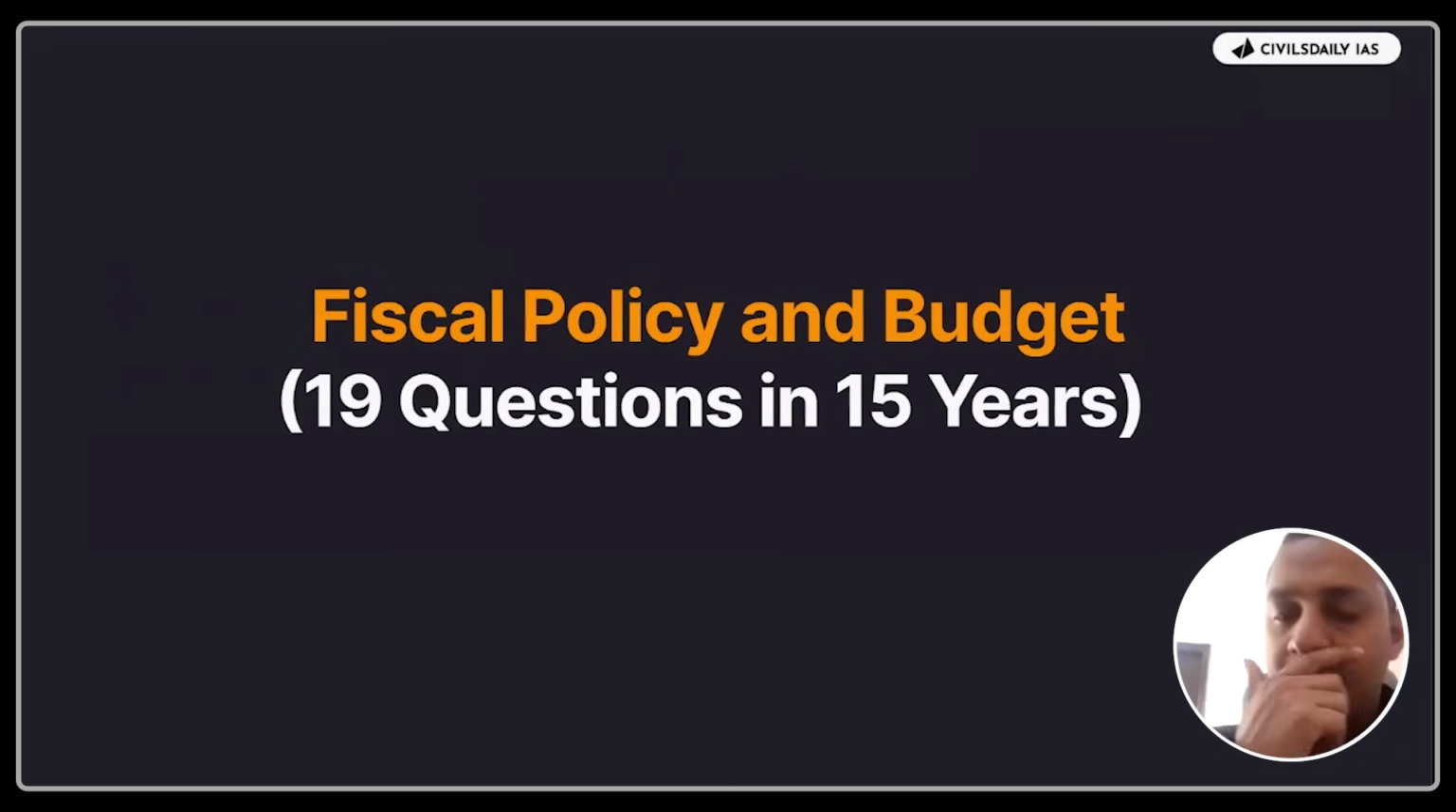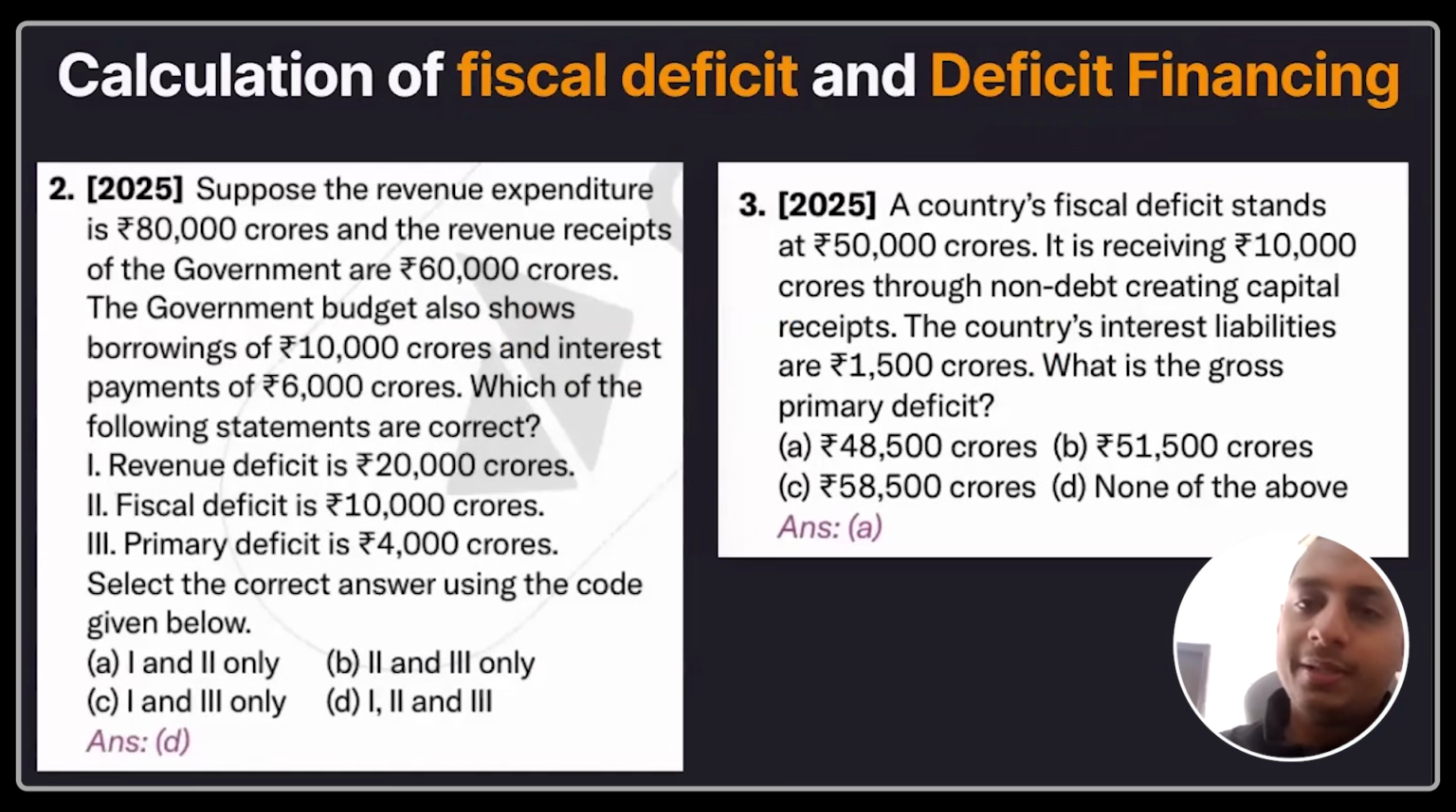So budget is also something very important. 19 questions have been asked in the last 15 years with respect to the fiscal policy and budget. As you can see here in 2025, and some of you might have felt it has a CSAT paper. This is also something very important. This is, I would say, one of UPSC's favorite areas with respect to calculation of fiscal deficit and deficit